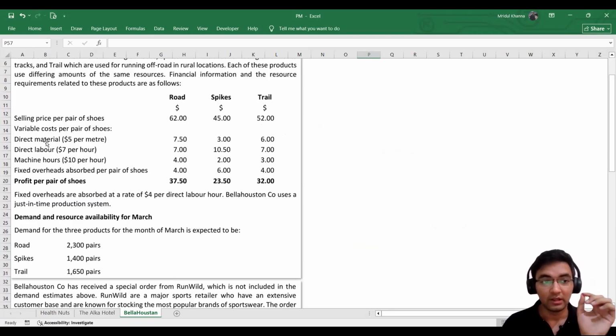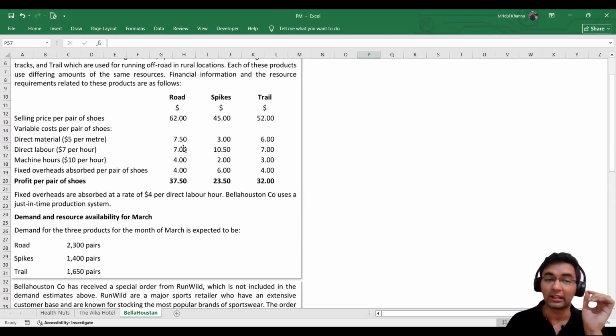So for example, I'll look at direct material. It says here that the cost is $5 per meter, and it is taking $7.5 per pair of shoes. So to create one pair of shoes, it is taking us $7.5.